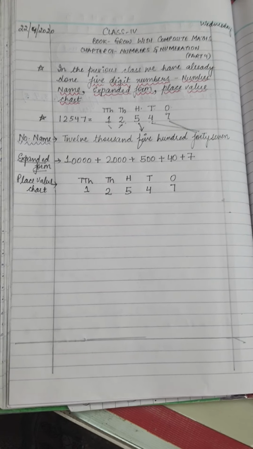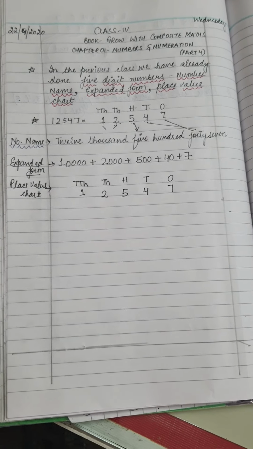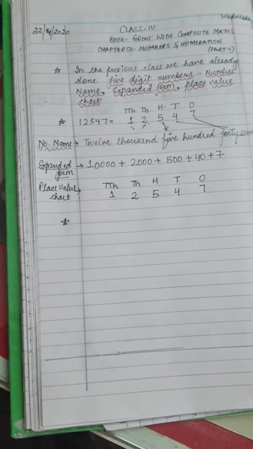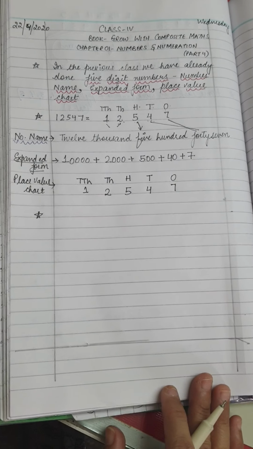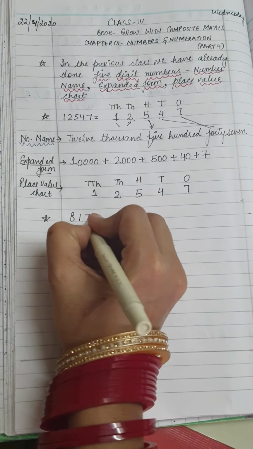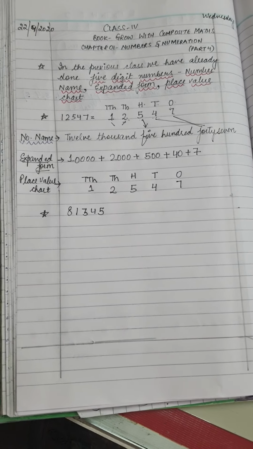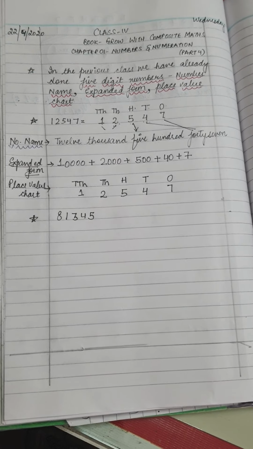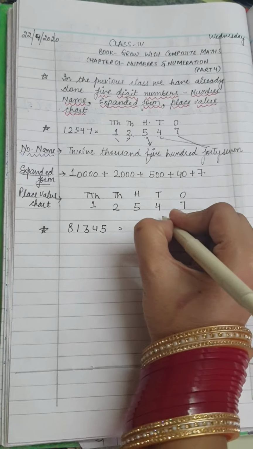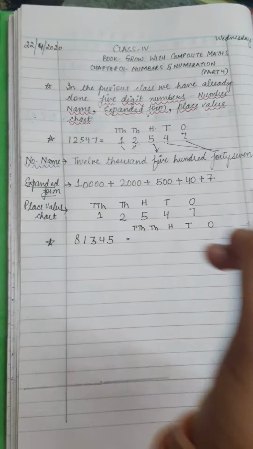Now let us write the number name for another 5-digit number. Take another 5-digit number of your choice. Let us write it in. I'm done. I hope you people are also done. So again write down the names of the houses first: ones, tens, hundreds, thousands, ten thousands.